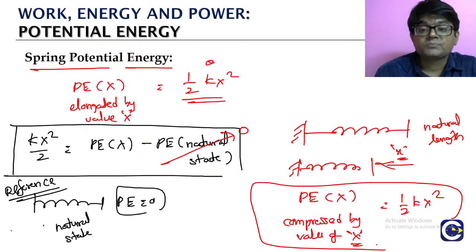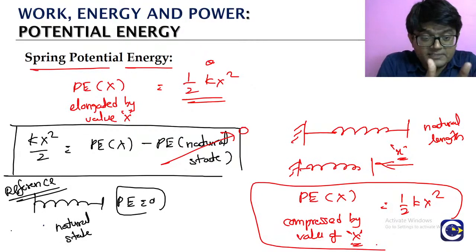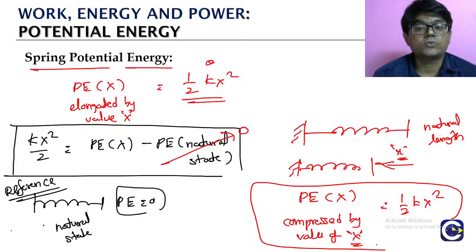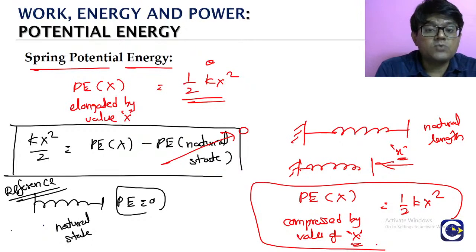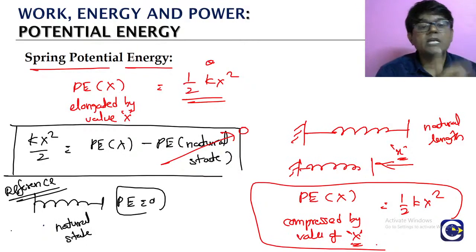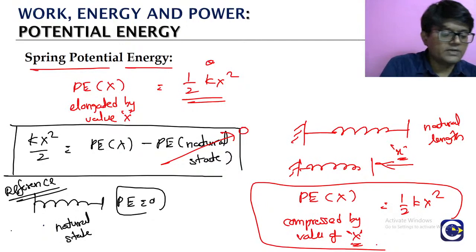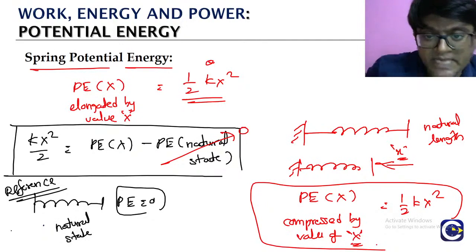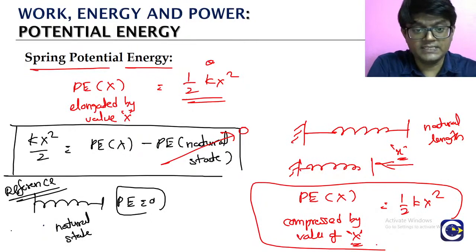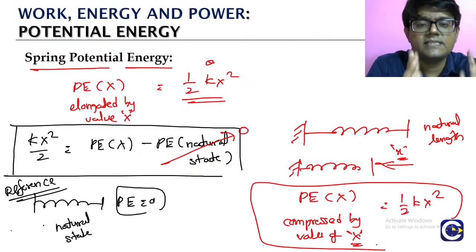So here we see one thing. The potential energy of the spring in its natural state is 0. When it is either elongated or compressed, it will have potential energy. What is the value? Half k into x square, where x is either the elongation value or the compression value. Okay? So this is about the spring potential energy. The two potential energies we are going to see in mechanics are now covered: first, the gravitational potential energy, simplified value, and second, this spring potential energy.